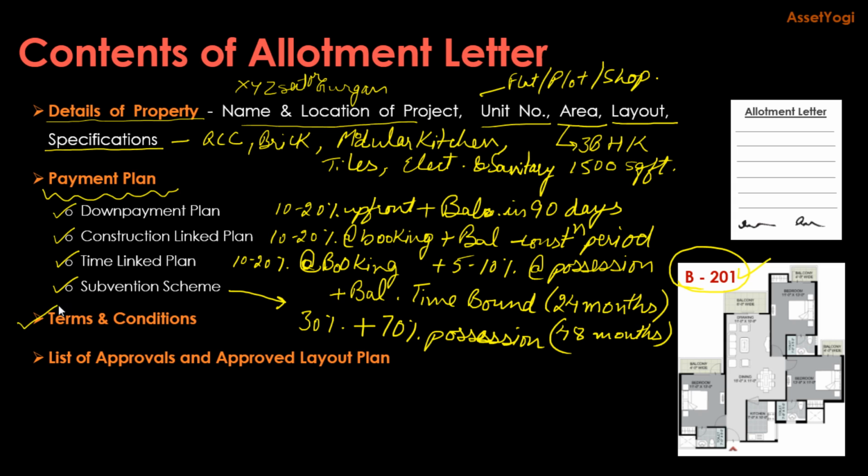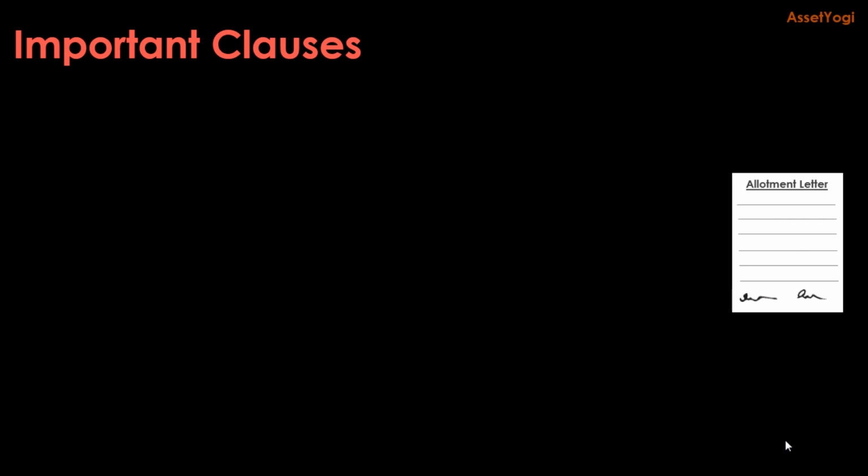Then detailed terms and conditions will also be mentioned in the allotment letter, which will bind the developer and the applicant. Then there will be list of approvals and approved layout plan that will be attached as part of the allotment letter. Now these terms and conditions are very important, and you should be particularly careful when you are signing on the dotted line. And that is the whole reason of making this video, that you should be aware of all the clauses in the allotment letter so that you don't make mistakes. So let us see what are the important clauses contained in the allotment letter.